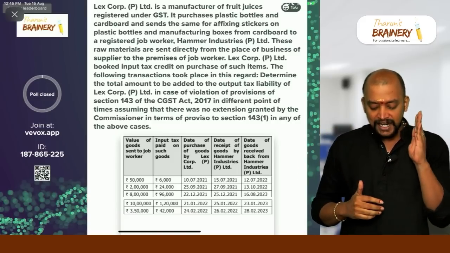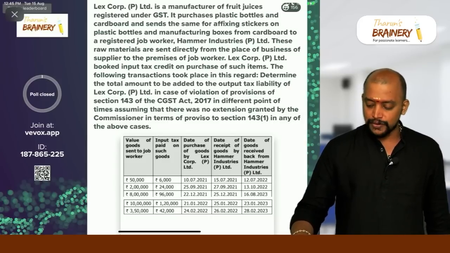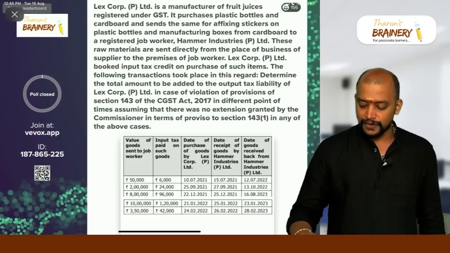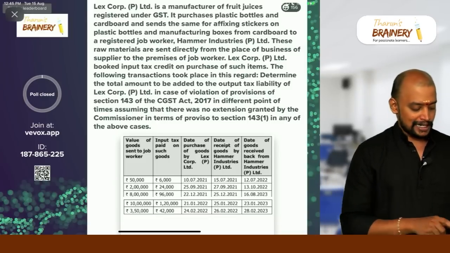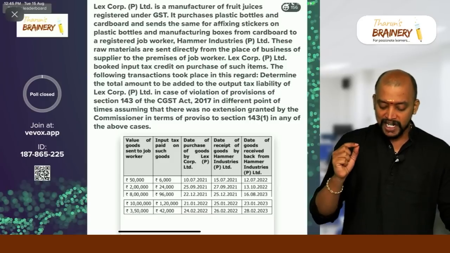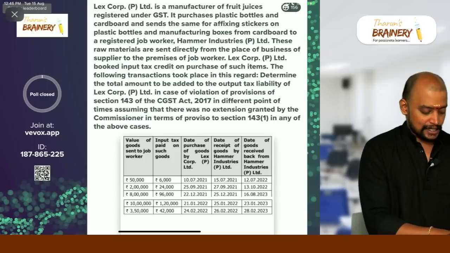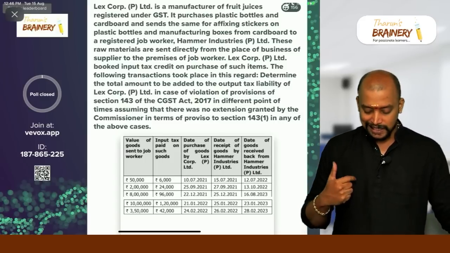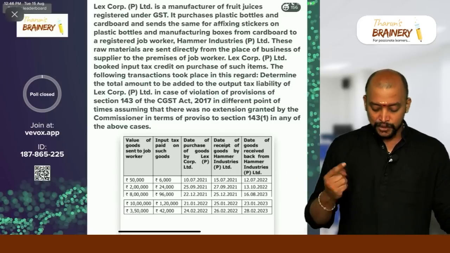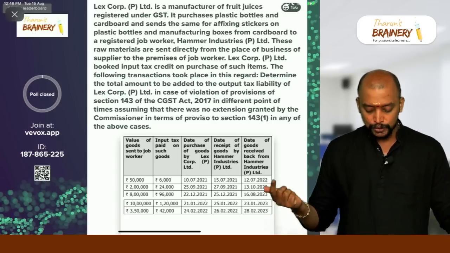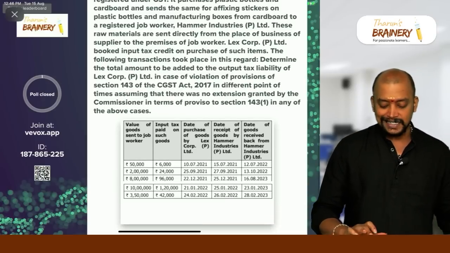Second, 27/9/2021 to 13/10/2022, beyond 1 year. So that 24,000 we need to pay tax with respect to that. Okay, 24,000. And thereafter, next 25/12 to 16/8/2023, beyond 1 year. So 96,000. 24 plus 96. Then 25/1 and 23/1/2023, within 1 year. Then 26/2 and 28/2/2023, beyond 1 year. So 42,000. So therefore it will come to 1,62,000.